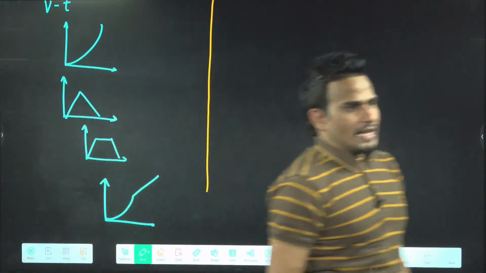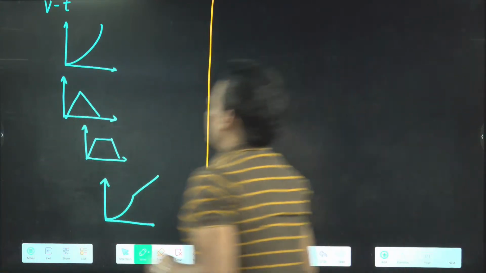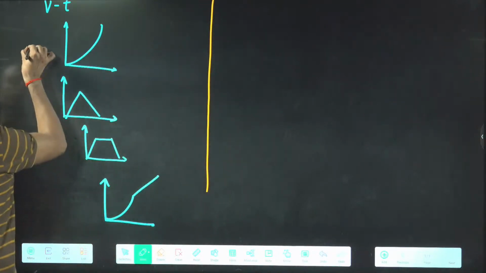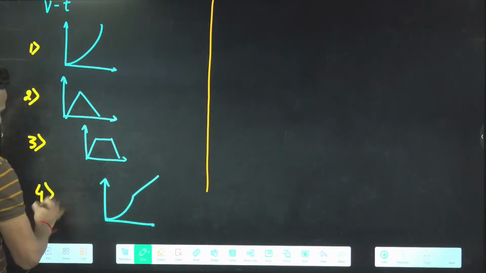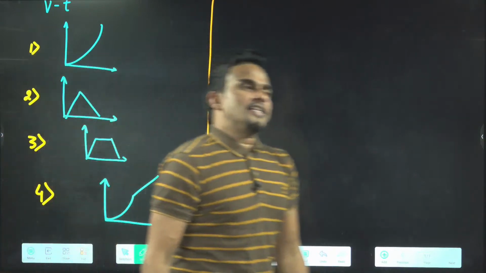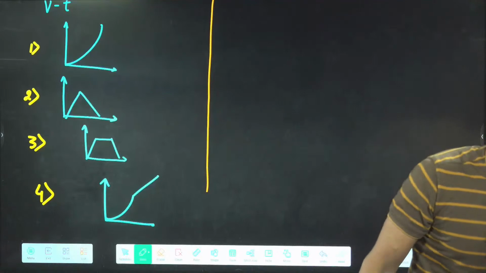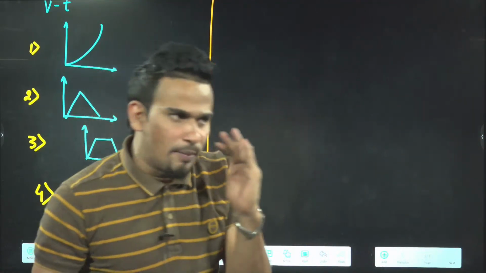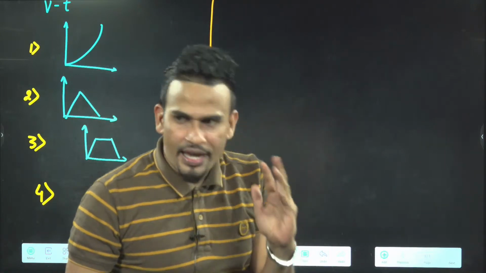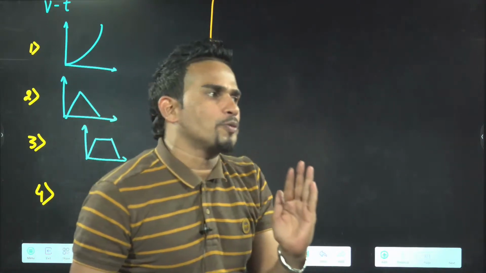Which one is the correct answer for velocity time graph? Very good. First option, second option, third option, fourth option. Third is the correct answer. Very good. Everyone is saying without any doubt. I'm not finding anyone making any mistake. Everyone is saying correctly. Third option is the correct answer.